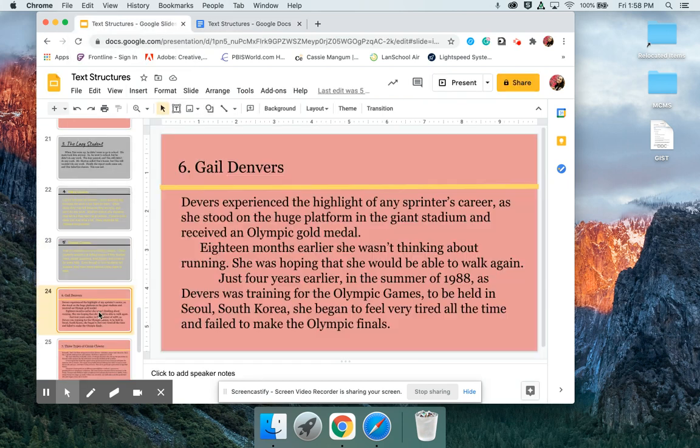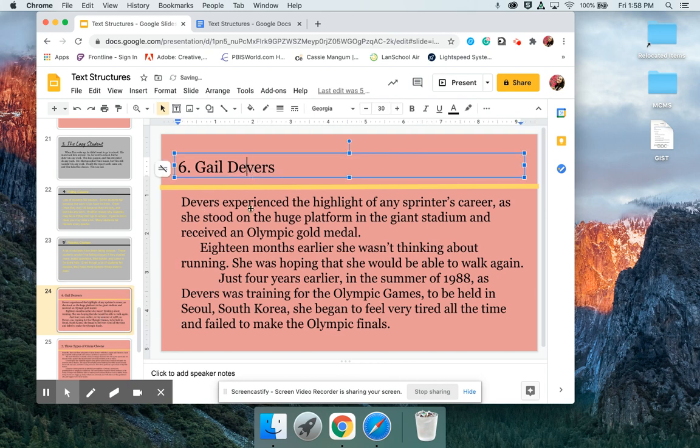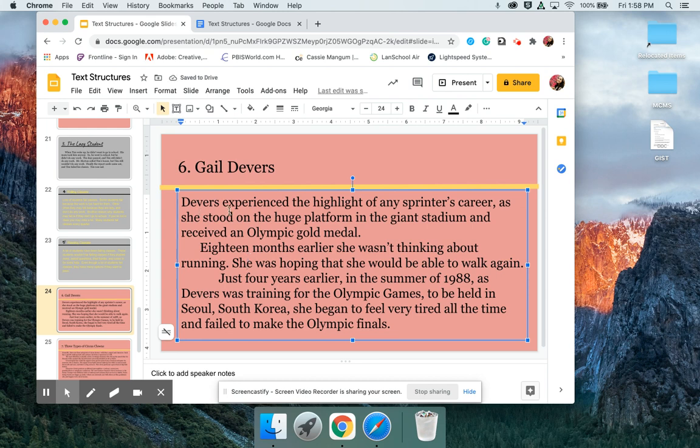All right, number 6, our halfway mark, or our over halfway mark, actually. So Gail Devers. It should not be Denver's. Gail Devers. Devers experienced the highlight of many sprinters' careers as she stood on the huge platform in the giant stadium and received an Olympic gold medal.